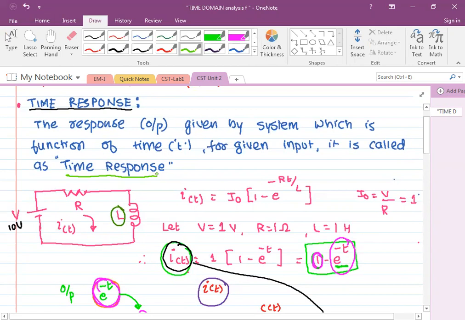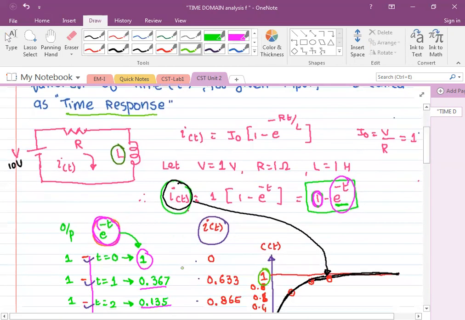To understand this, we have seen one example, a simple RL circuit. The current in the RL circuit is given by this very generalized equation. You must be knowing that the current in an RL circuit is I0 times (1 minus e raised to minus Rt by L). So you can see that as the time changes, the current also changes its value.